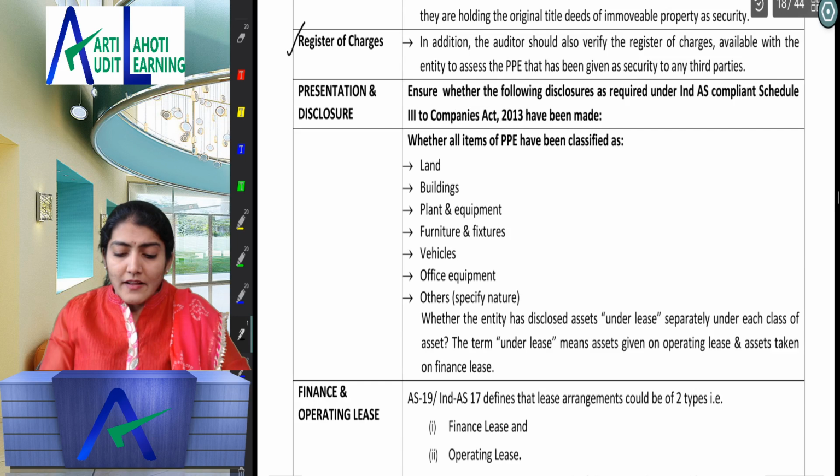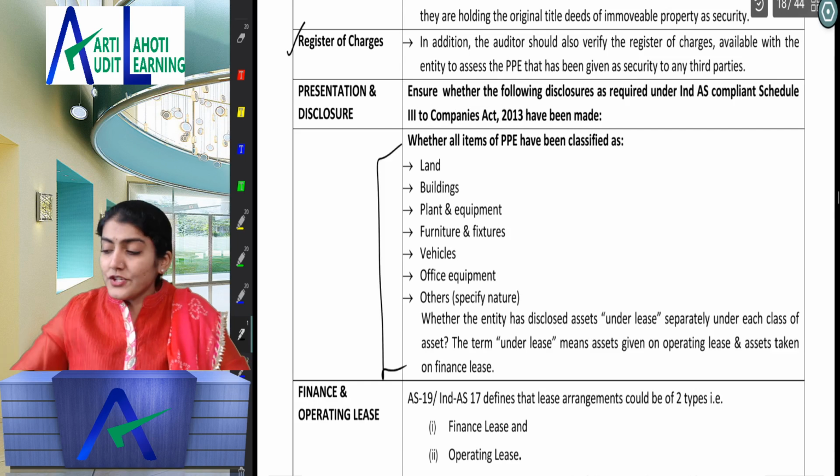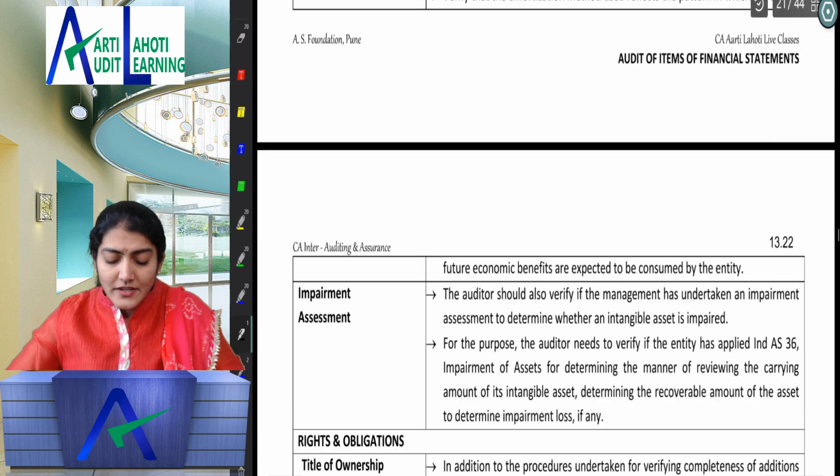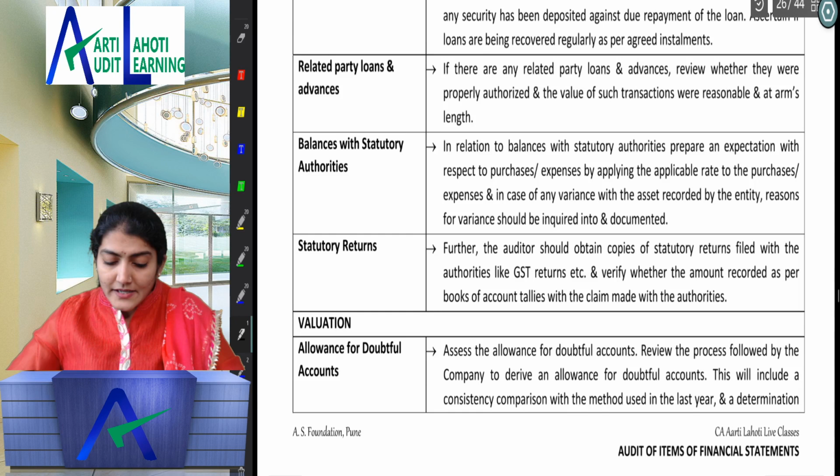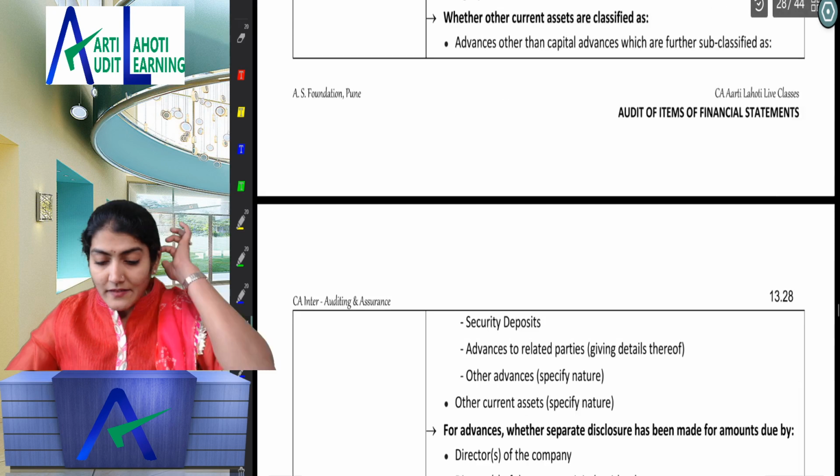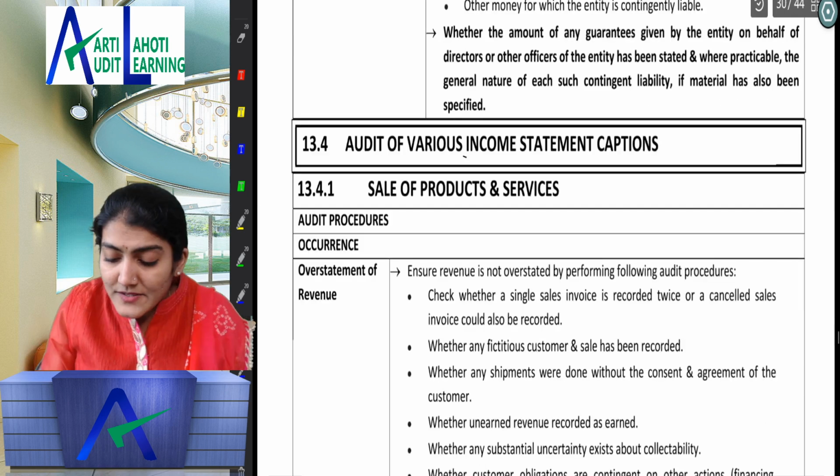And then you again have over there the Schedule 3 disclosure requirement. Right, trade receivable, when you study that, immediately study loans and advances also, trade payables also, because they all go together. Okay, so let me come to one income statement caption now.